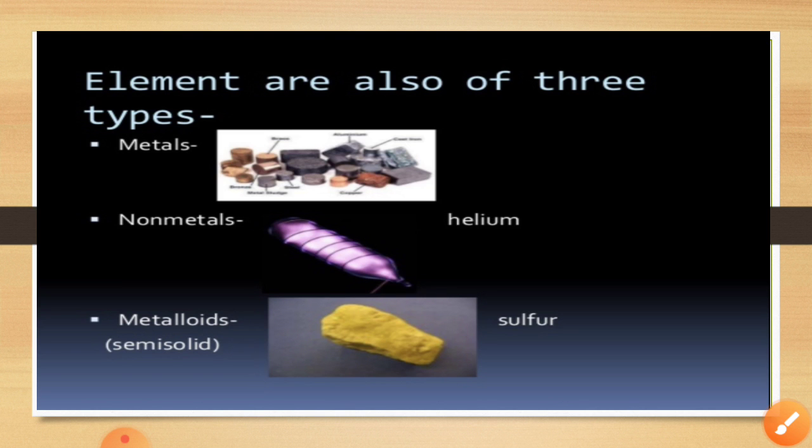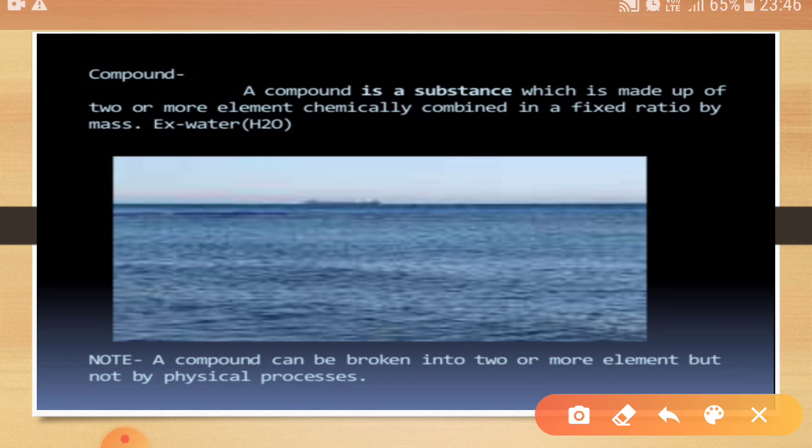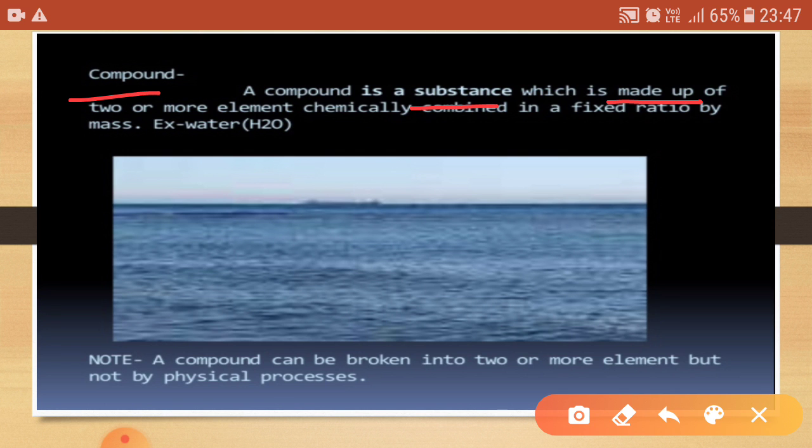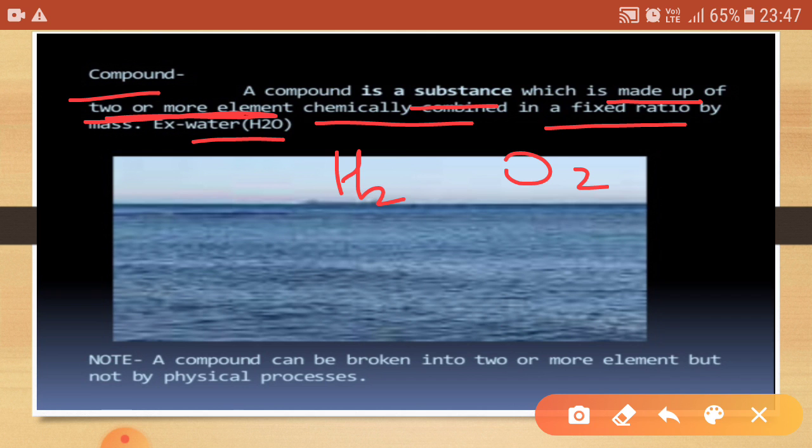So how does a compound differ from an element? A compound is a substance which is made up of two or more elements chemically combined in a fixed ratio. For example, water. Water is made up of hydrogen and oxygen.